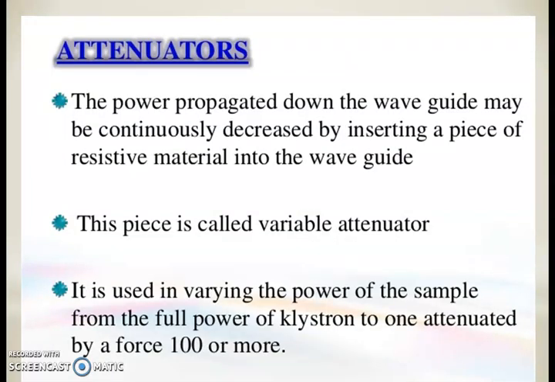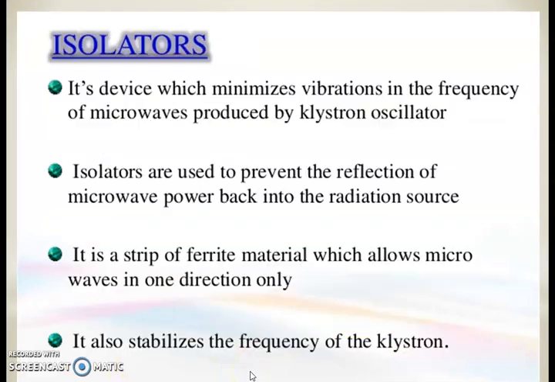Next is the attenuator. The power propagated down the waveguide may be continuously decreased by inserting a piece of resistive material into the waveguide. This piece is called a variable attenuator. It is used in varying the power to the sample from the full power of the klystron to one attenuated by a factor of 100 or more.